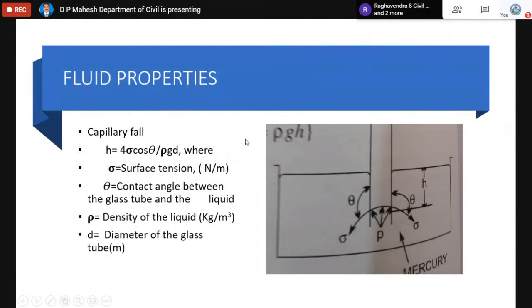Similarly, capillary fall and capillary rise both have the same formula, because the two forces acting on the liquid inside the glass tube remain the same in both cases. Thereby, the formula remains the same. Everything is the same. Only the contact angle in case of water, meaning capillary rise, will be 0 degree. Water gets raised only when the liquid is water. Water gets depressed only when the liquid is heavy like mercury. Theta is the contact angle, which is 0 for water and nearly 130 degree for mercury.